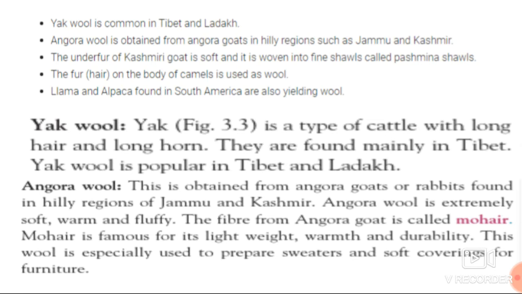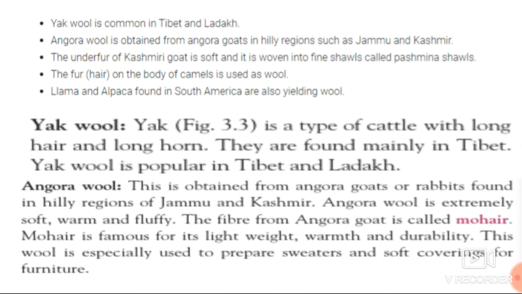Now what is Angora wool? See students, most of the time short notes are asked on Angora wool. So what is Angora wool? This is obtained from the Angora goat or rabbits found in the hilly regions of Jammu and Kashmir. From the Angora goat we get the Angora wool, and these Angora goats are found in the hilly regions of Jammu and Kashmir. Angora wool is extremely soft, warm and fluffy. The fiber from the Angora goat is the mohair.